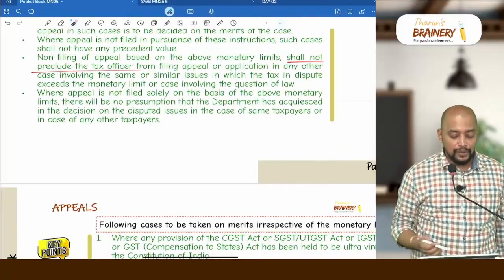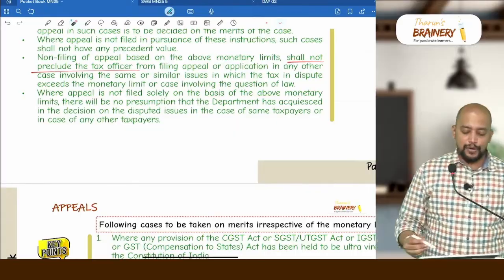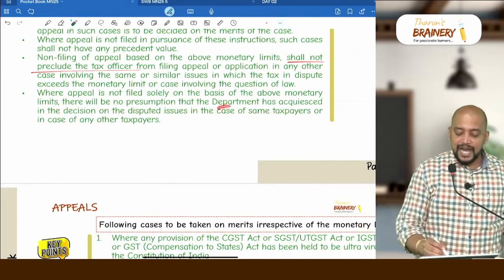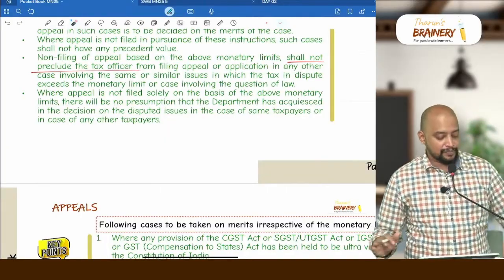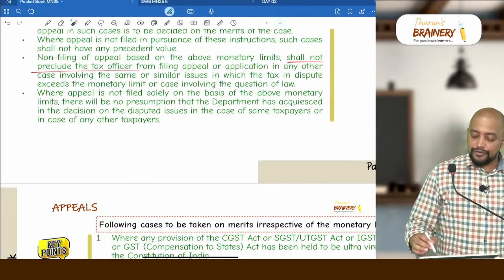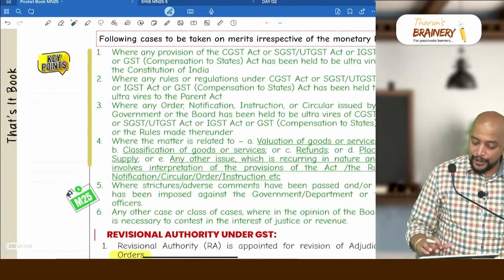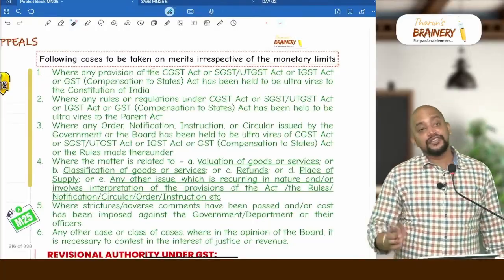They can definitely go. Where an appeal is not filed solely on the basis of above monetary limits, there shall be no presumption that department has accepted the decision. That does not mean they have accepted the decision. And therefore, they can definitely go for appeal. And next, one more point. Following cases to be taken on merits irrespective of the monetary limits.